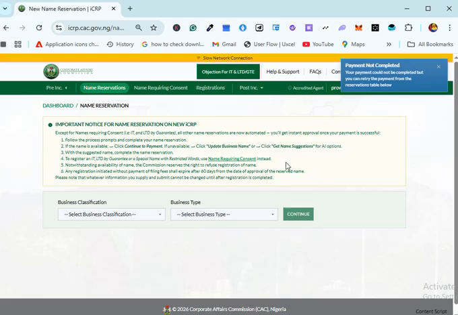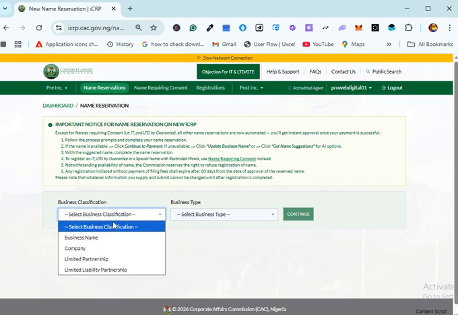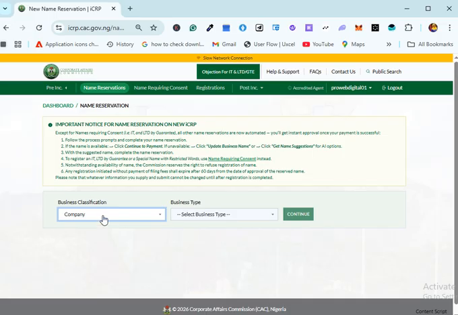Another thing I want you to know is that, in case you are not used to this, while making payments, make sure you use a bank transfer and OPay. I'm not saying that other payment options are not working, but for safety reasons, and from my own personal view, I make use of bank transfer with OPay, and that's it. So you can also do company reservation.